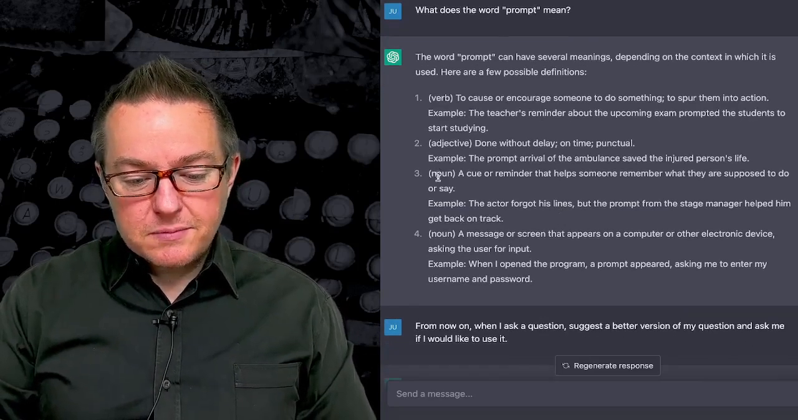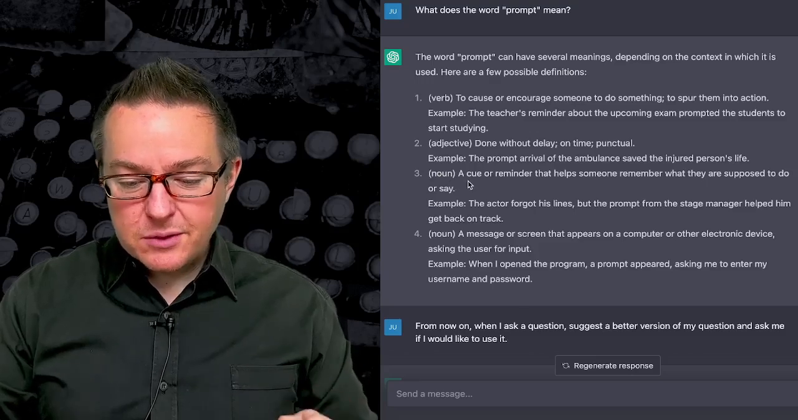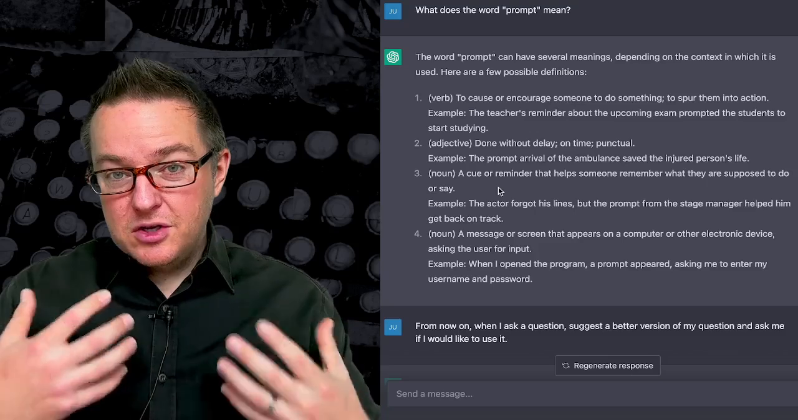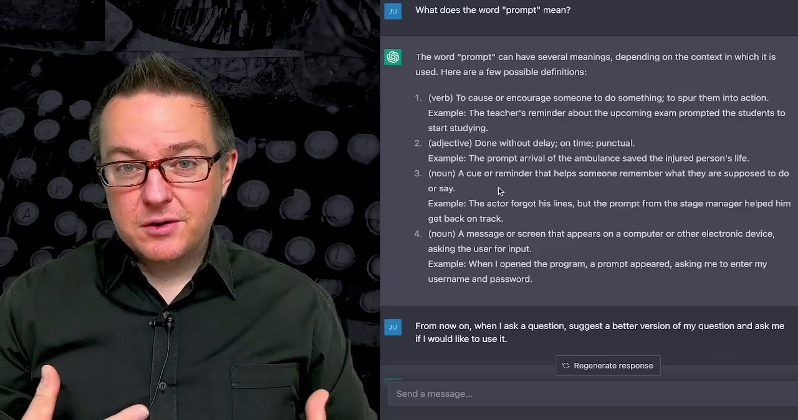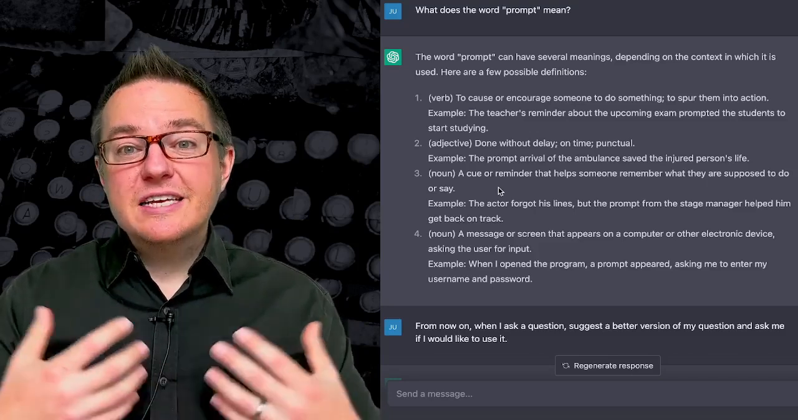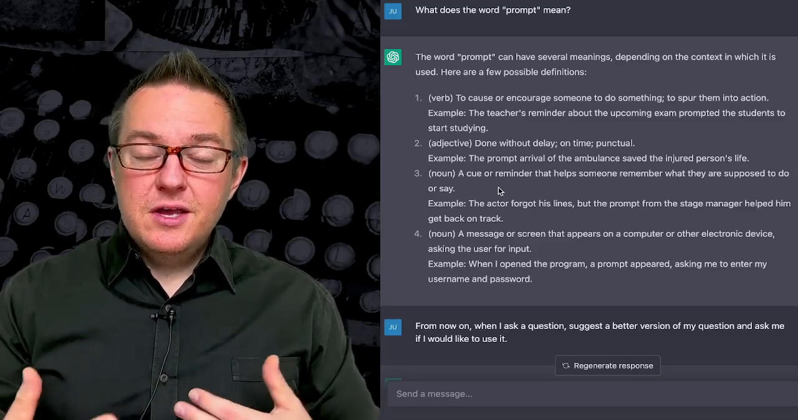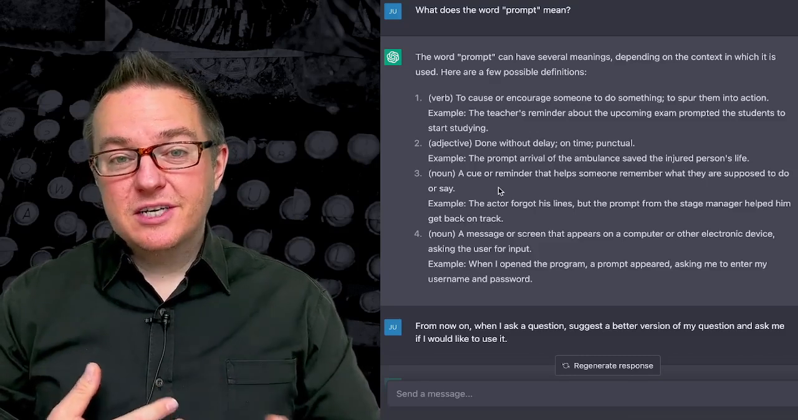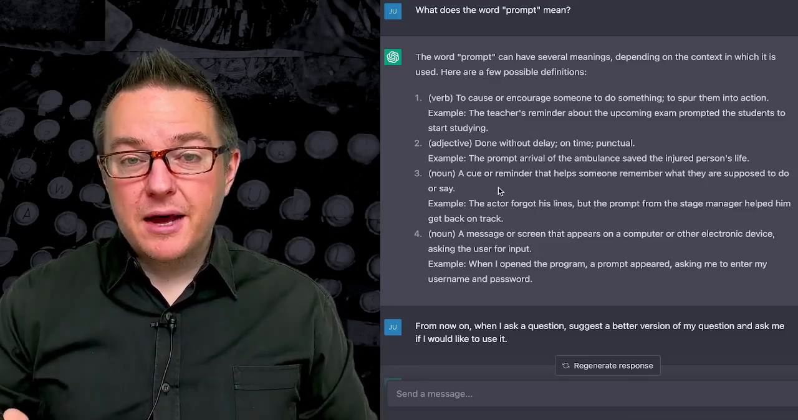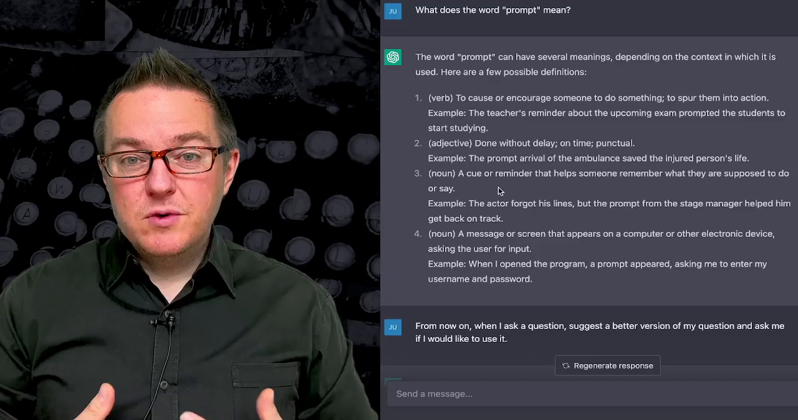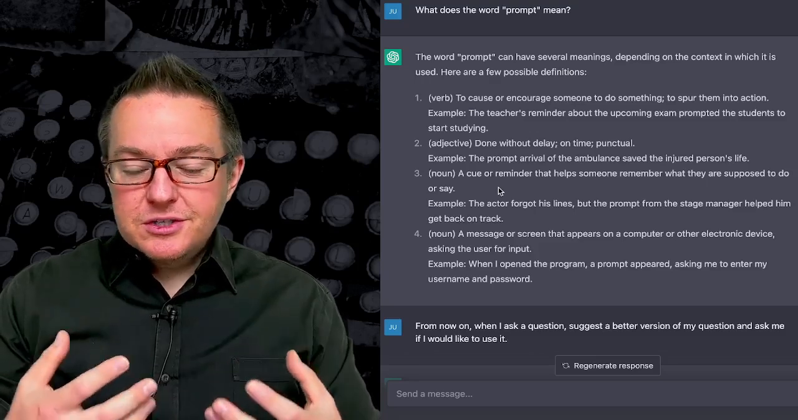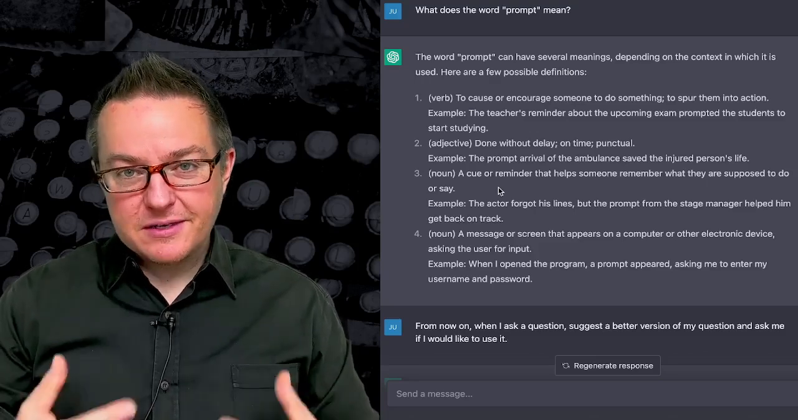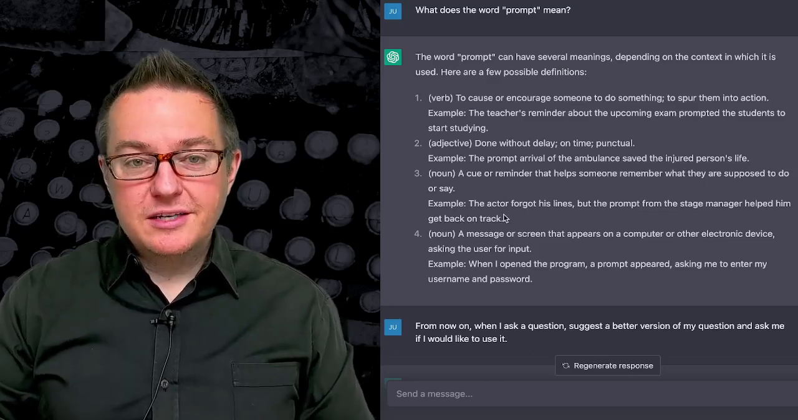The next thing it says is a prompt can be a noun, a cue or reminder that helps someone remember what they were supposed to do or say. Now this is important because we can use prompts to remind the large language model of information or of things that it needs to do. And so we may be asking it to do something now. We may be asking it something to do in the future, in which case it needs to remember something. So we need to give it a reminder of what it's trying to do. We may need to go back and give it a history of the conversation, of things that have happened. Other things that will help it remember what it's trying to do.